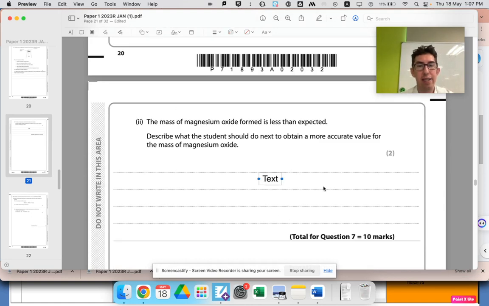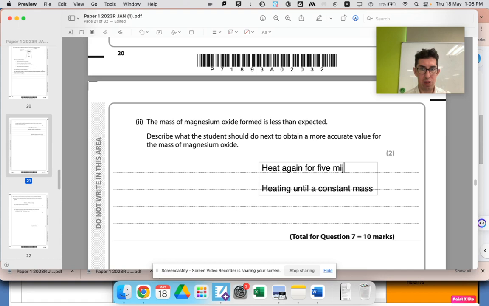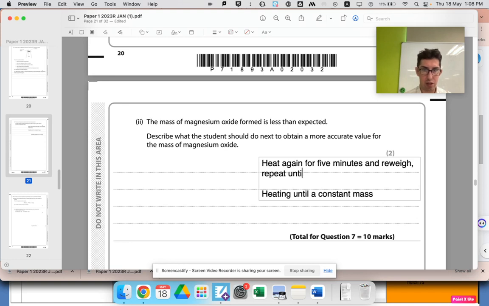It's called heating until a constant mass. So to get 2 marks, I would probably just say heat again for 5 minutes and reweigh, repeat until constant mass achieved.